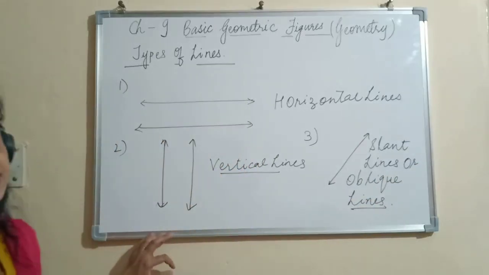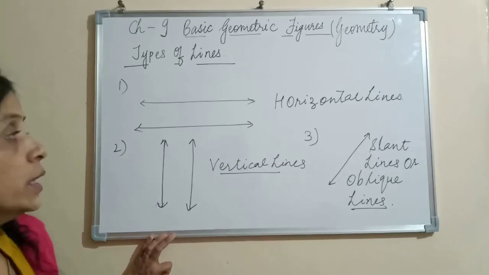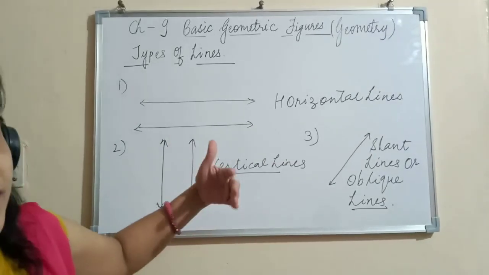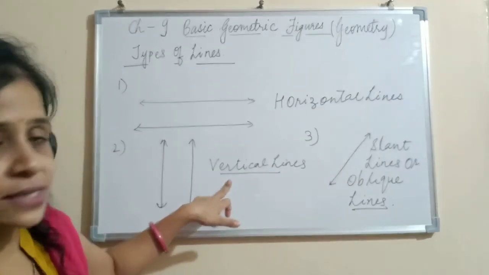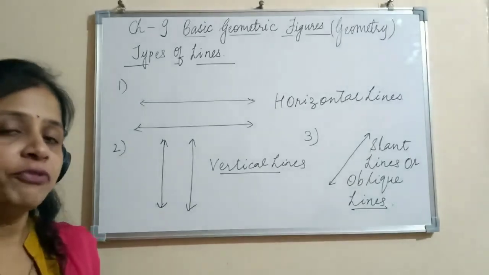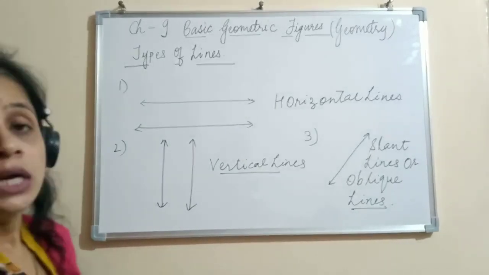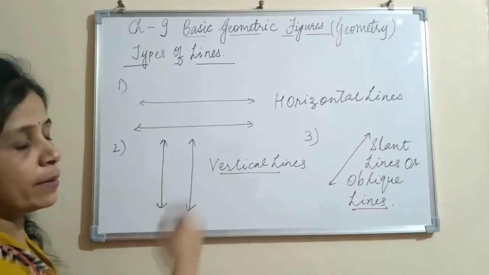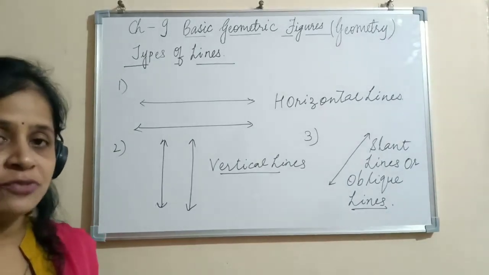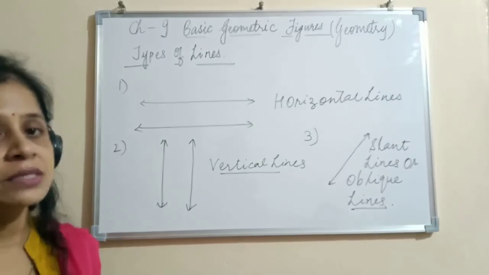So in this chapter you have to name certain types of lines: how many lines are horizontal, how many lines are vertical, how many lines are slant or oblique. If you are given a figure, you will have to name these types of lines in that figure. So just take some questions from the exercise and start doing this exercise.